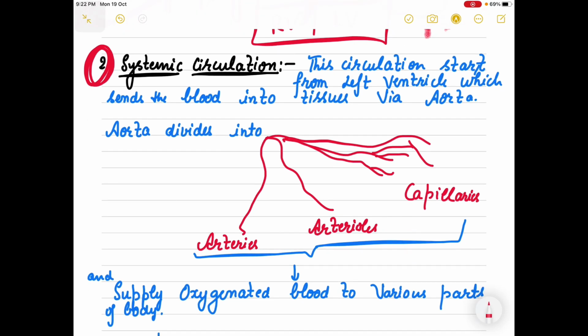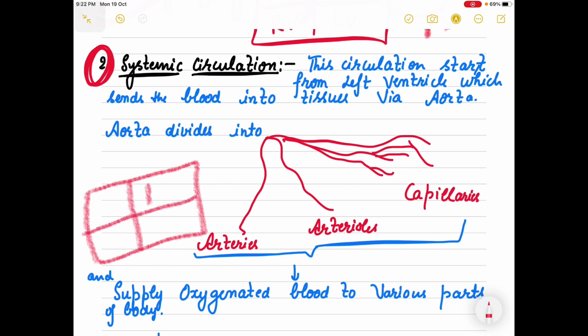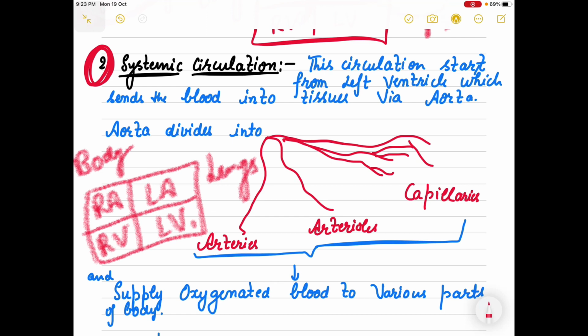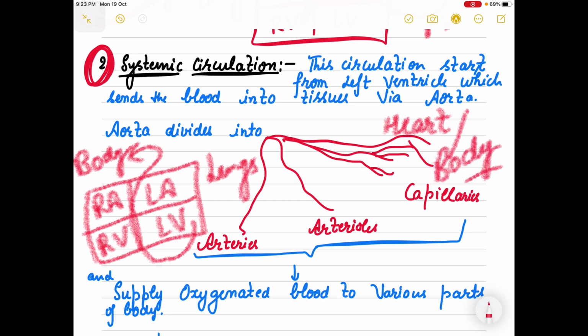This circulation, it starts from, let's make again one more time, left atrium, left ventricle, right atrium, right ventricle. Here I can make lungs, here I can make body parts. Okay, so circulation, it starts from where? It starts from left ventricle, because left ventricle sends the blood to the aorta. It means this circulation involves exchange between heart and body or the tissues.